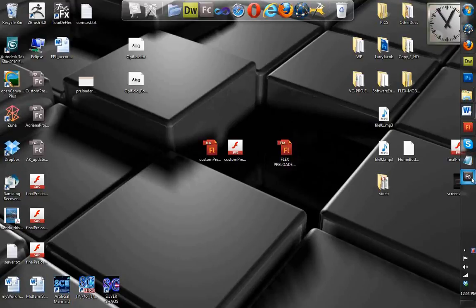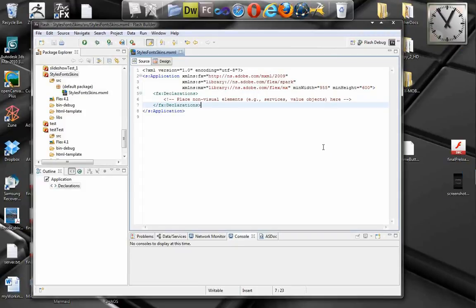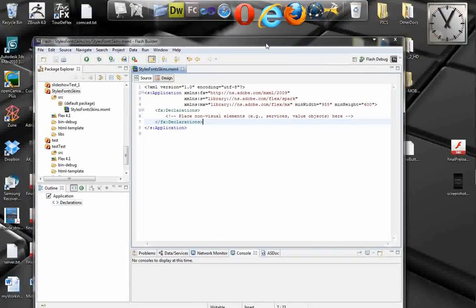Alright, good morning everyone. In today's lesson we're gonna go over user interfaces, styles, themes, fonts, how to change default fonts for something nicer, and briefly I will go through Spark skinning and skinning of MX components from the previous version of Flash Builder 3.